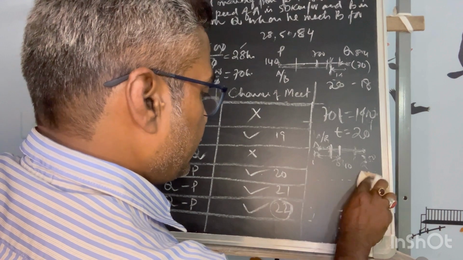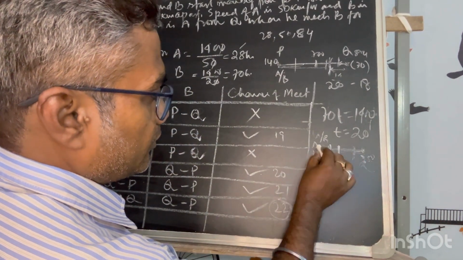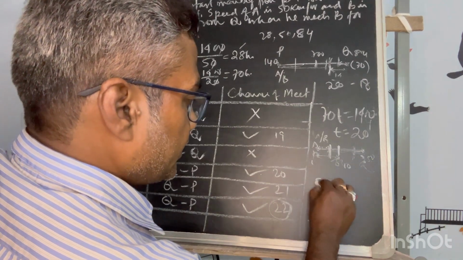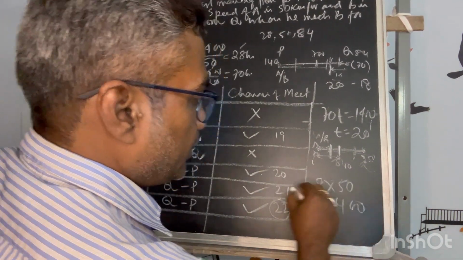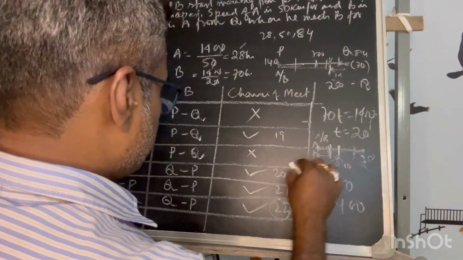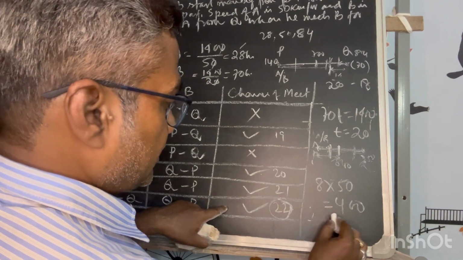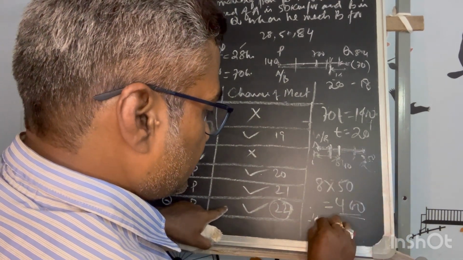So in 8 minutes, how much from P has A moved? 8 into 50, that is equal to 400. Fine. So from P, A's position where the 22nd meet has happened is 400. So that is from Q is how much?